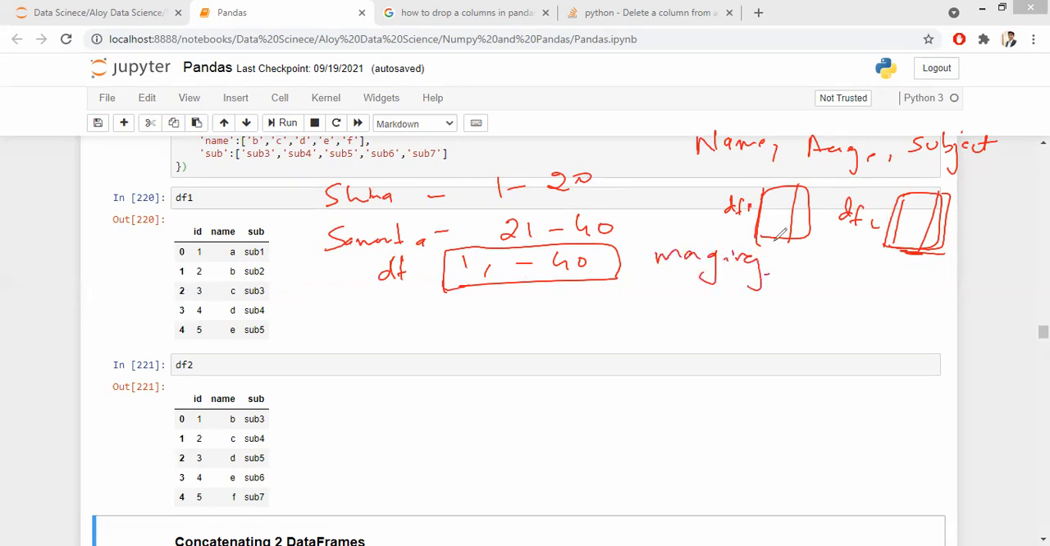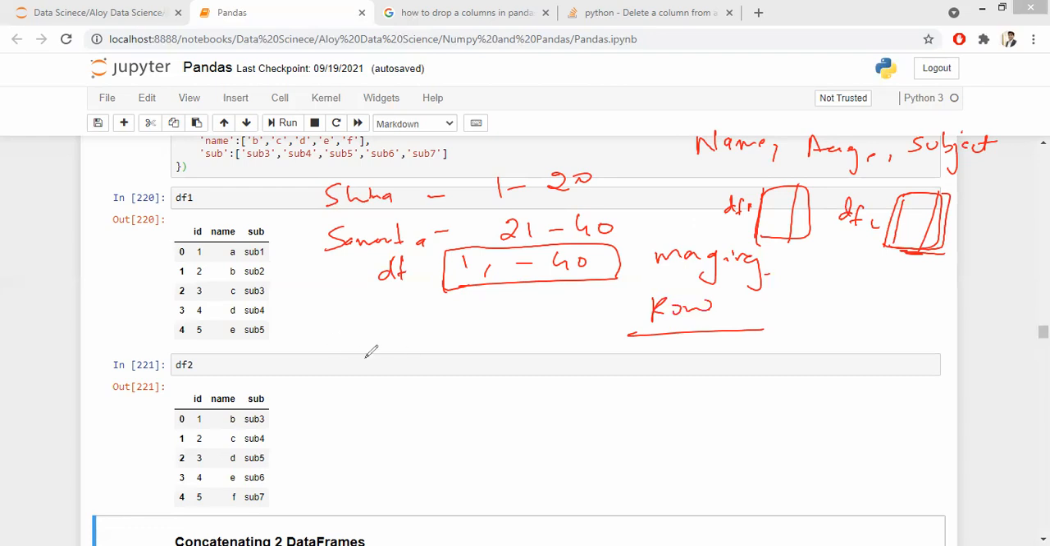Merging, okay. But how do I have to merge? Should I do row wise merging? Should I do column wise merging? One data frame below the other. Yes, that is row wise. I have to do row wise merging, correct?